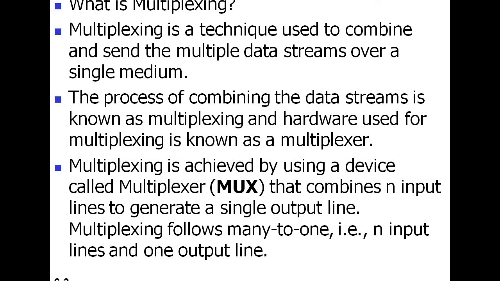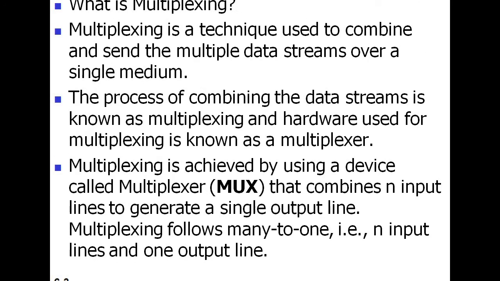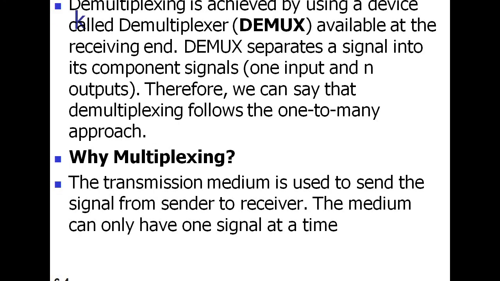Next, what is multiplexing? It is a technique used to combine and send multiple data streams over a single medium. The process of combining the data streams is known as multiplexing, and the device that combines the data streams is known as a multiplexer, in short form MUX.